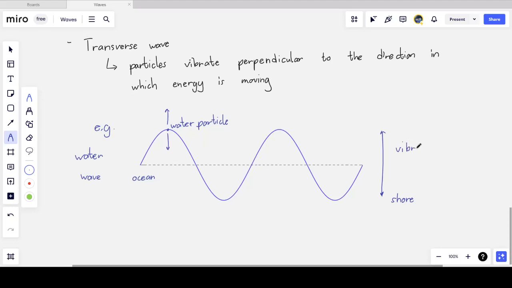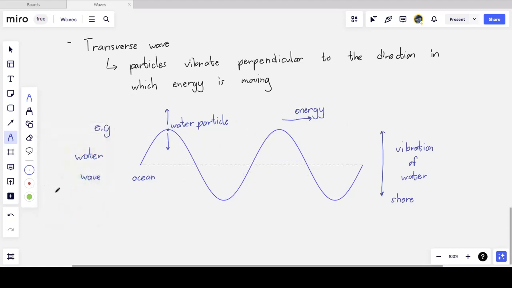And so the vibration or the motion or the oscillations of the particles is up and down, but the direction in which the energy is being carried is towards the shore, which is why tsunamis are so devastating, because the energy of the large waves is carried onto the shore. And so what I can see is that vibration happens up or down, energy moves left to right, these two are perpendicular. So this is an example of a transverse wave.